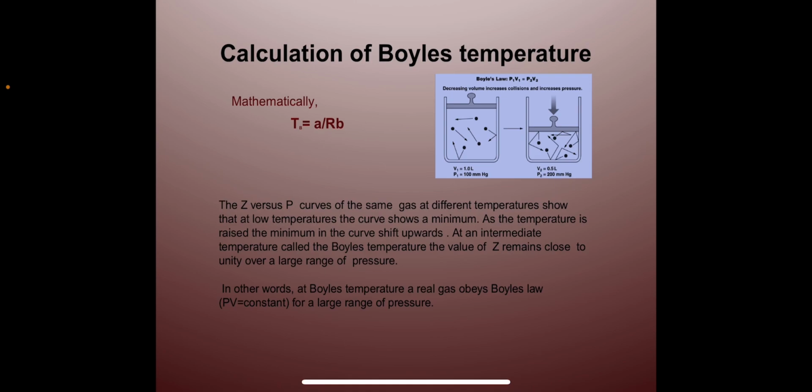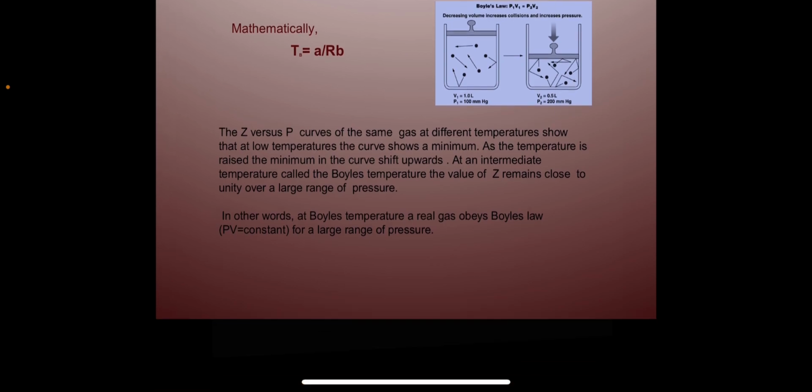Calculation of Boyle's temperature. The Boyle's temperature Tb is equal to a upon Rb. The Z versus P curves of the same gas at different temperatures show that at low pressure the curves show a minimum. As the temperature is raised, the minimum in the curve shifts upwards. At an intermediate temperature called the Boyle's temperature, the value of Z remains close to unity over a large range of pressure. In other words, at Boyle's temperature, a real gas obeys Boyle's law, that is PV is equal to constant for a large range of pressures.